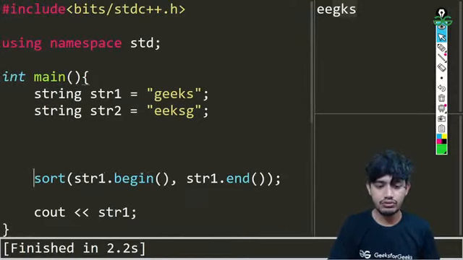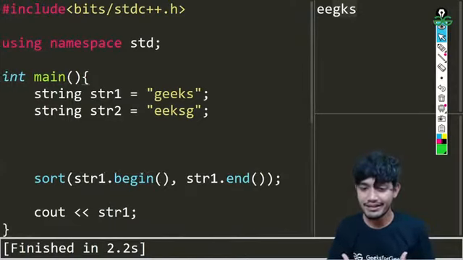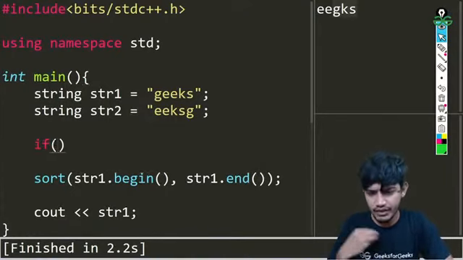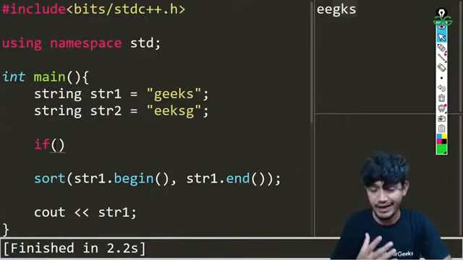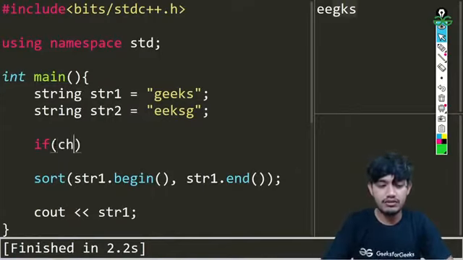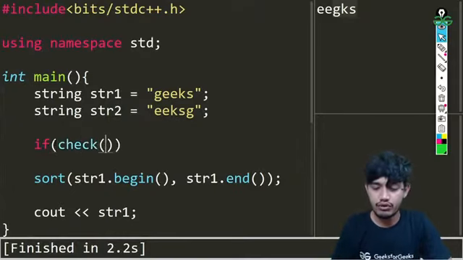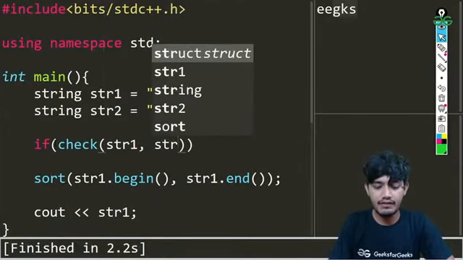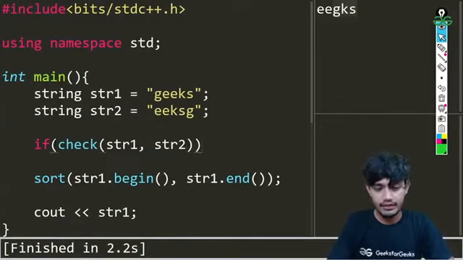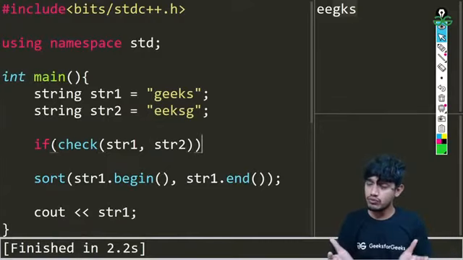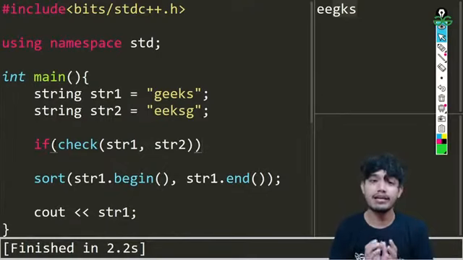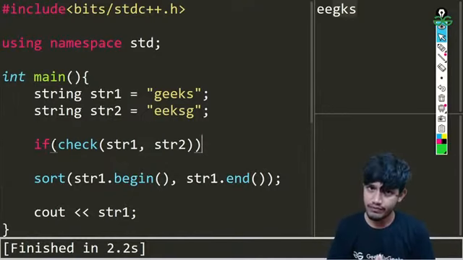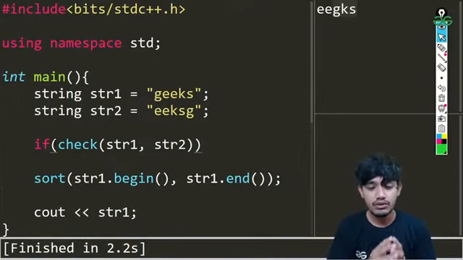We'll be making another function so that the code becomes more clear and understandable. So what we are going to be writing is a function for comparing, and the function can be the check function, which checks if they are anagrams or not. In this check function we'll be passing string 1 and string 2. If this check function returns true, then we are sure that it is an anagram. If it returns false, it means they are not anagrams.